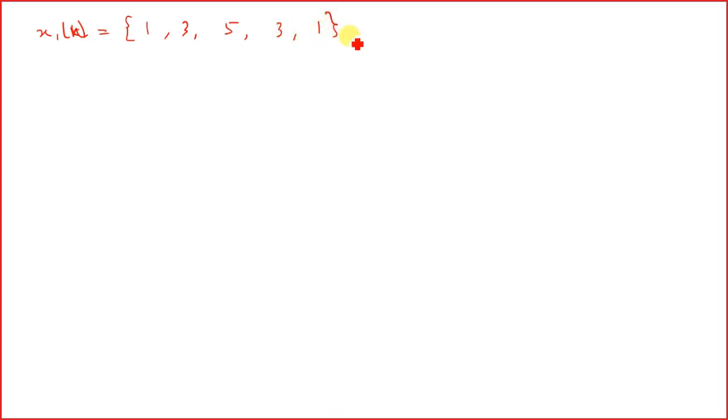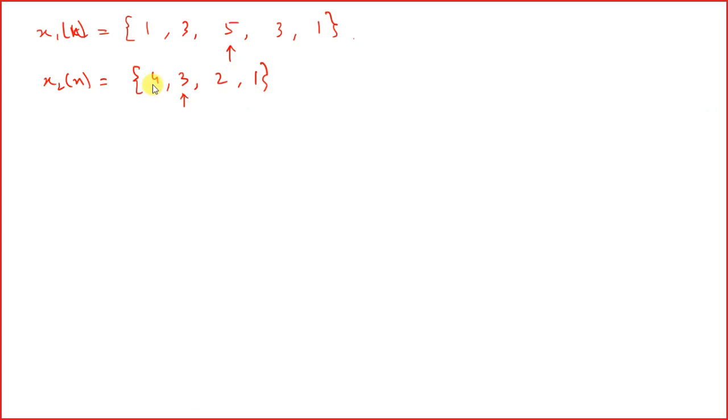This is one signal, and I say that this position is the origin. Suppose I have another signal x2[n], say 4 3 2 1, and this 3 is the origin.